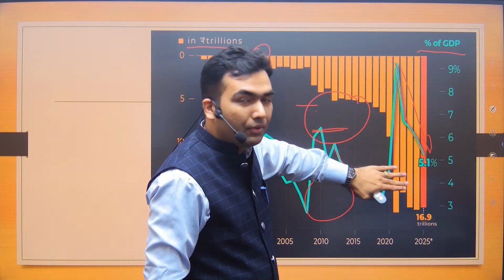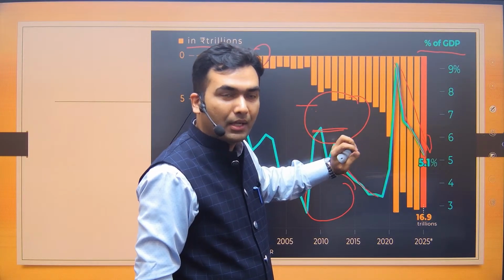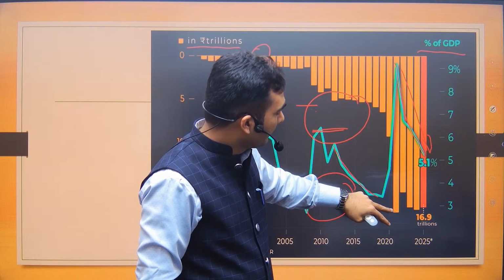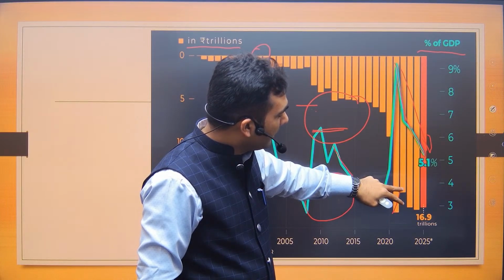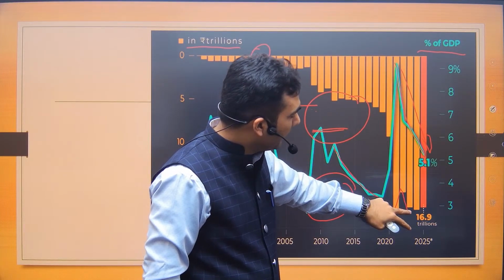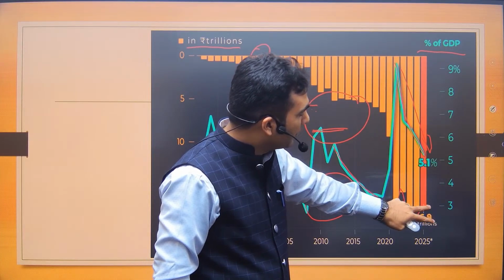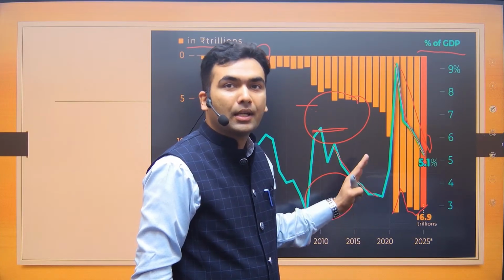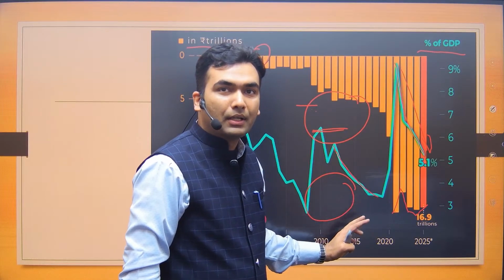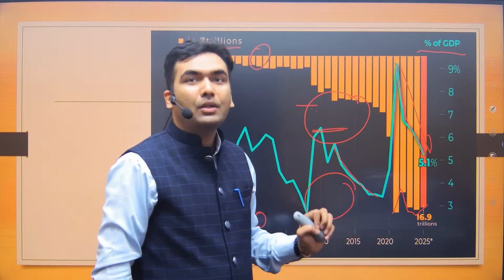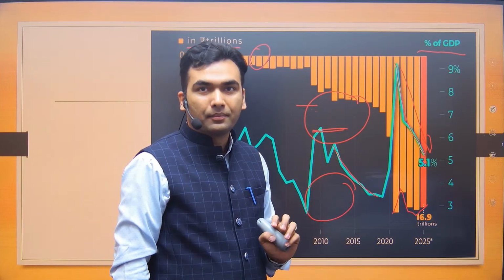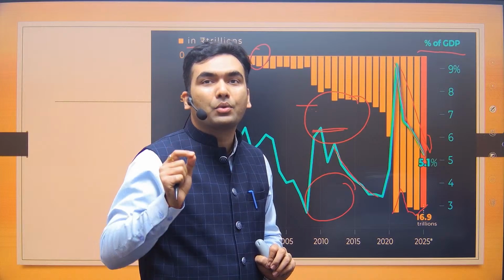So the smaller the graph, the better it is. A small amount of borrowing is this. So this is a reduction in borrowing. Then there is an increment in borrowing. There was a slight increment last year, and this year we are expecting to reduce the amount of borrowing by the government. So if I give you a statement that after 2020-21, the borrowing by the government has been consistently reducing, is it correct or incorrect?